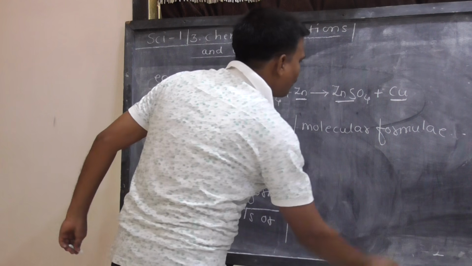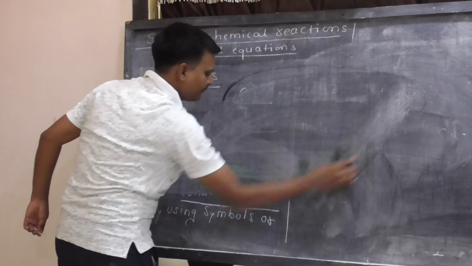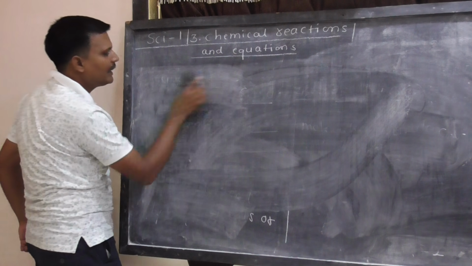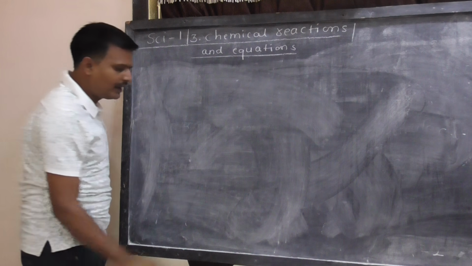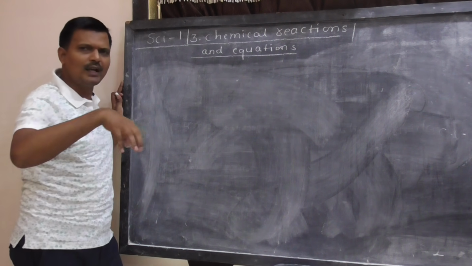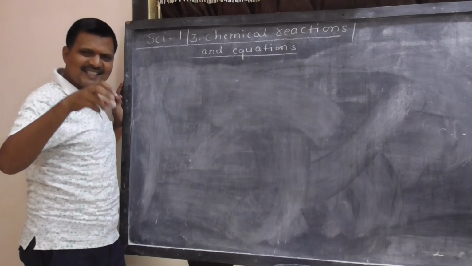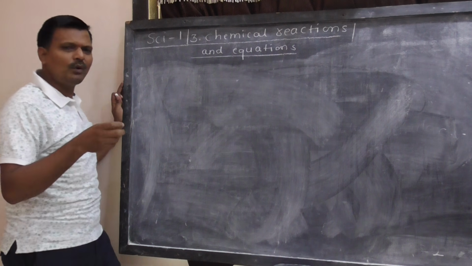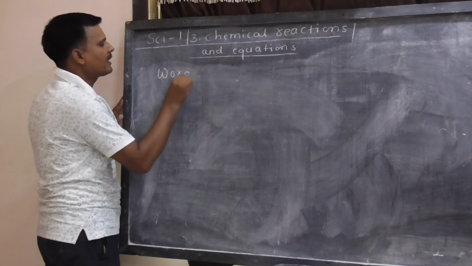We will discuss. I repeat, many times it is difficult to represent the chemical reaction in condensed form, in symbolic form on the paper. So, in such conditions, we have to take the help of word equation.